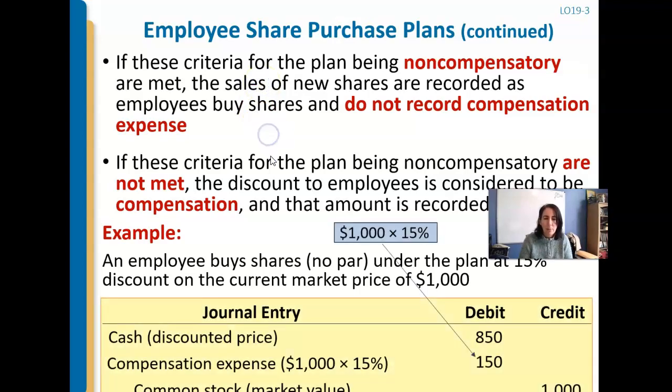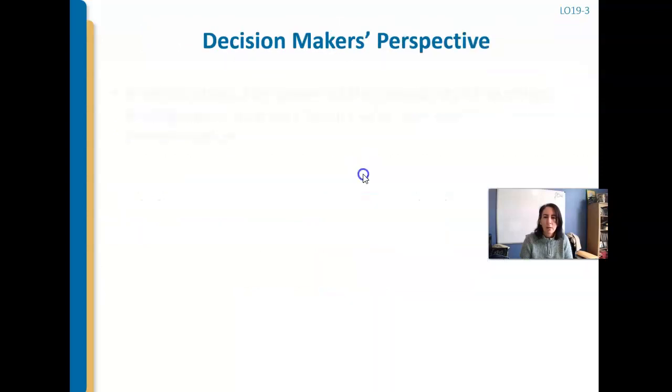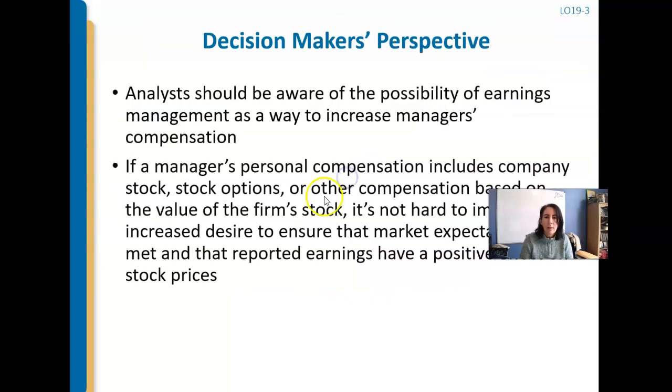So instead, people are buying it for $1,000. So you'd get the cash from the people, right? You'd record compensation expense for basically the discount, if you will, that you're giving them, and you'd record the common stock at its market value, or you'd record common stock and paid-in capital in excess of par if there was a par value. In this case, it's probably no par.